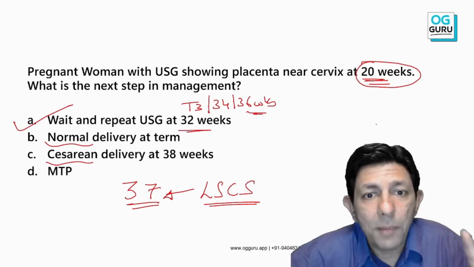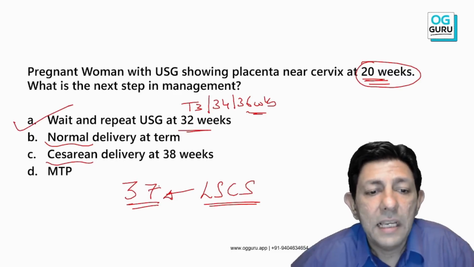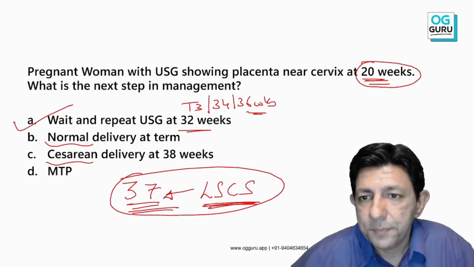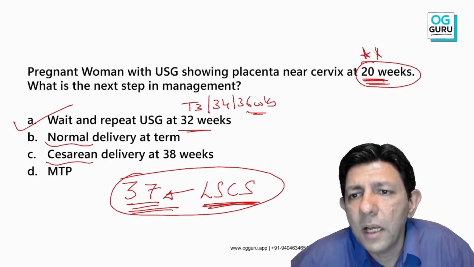If it's a proven placenta previa at 35-36 weeks, then at 37 weeks, before the onset of labor, we do LSCS. Here in the question paper, we are only at 20 weeks.